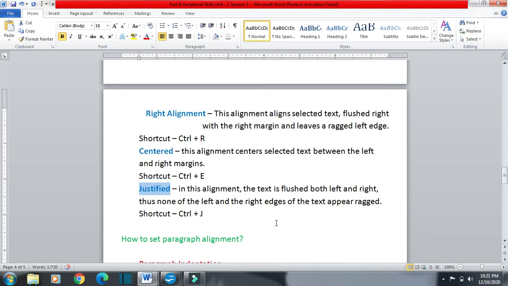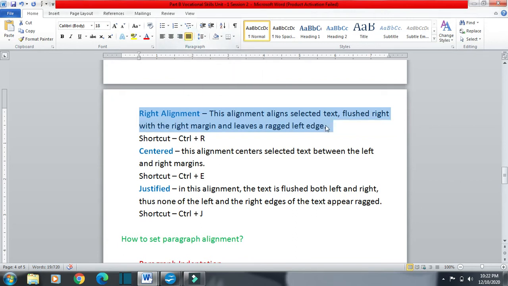Next, the last one is justified. Justified is very good. If you don't want any space at the left side and you don't want any space at the right side, then we will go for justified alignment. For example, here this one is right aligned. I don't want any space at the right side or at the left side, so I will go for justify. It will cover the whole area.